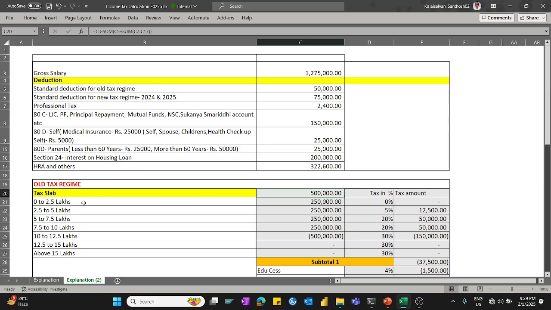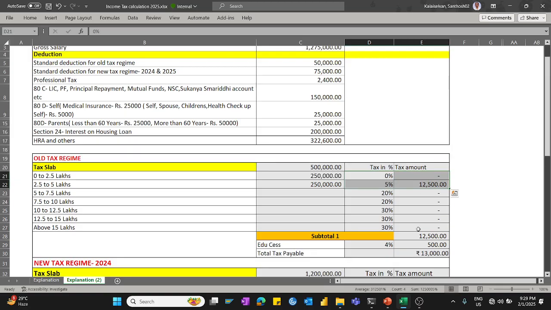So now government says for the old tax regime, from 0 to 2.5 lakhs we have to deduct like this. I will simulate and show you. This 5 lakhs you have to put: 2 lakh 50,000 in the 0 to 2.5 lakhs slab, and from 2.5 to 5 lakhs it is 2 lakh 50,000 only. So club together 5 lakhs. That is the post-deductions income which you need to calculate the tax here. So 2 lakh 50,000 into 0% is 0, and 2 lakh 50,000 into 5% is 12,500.